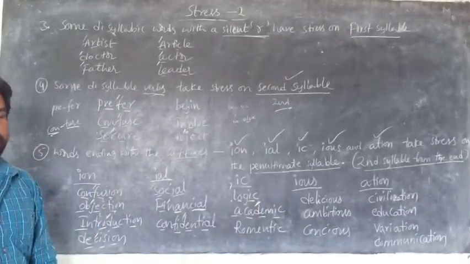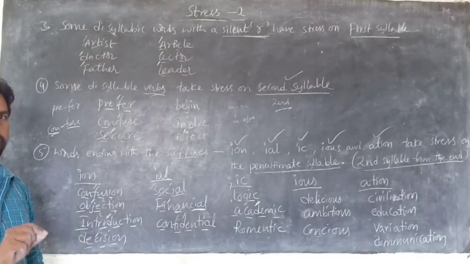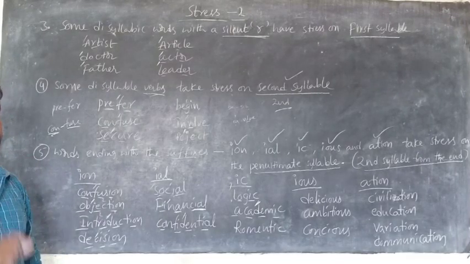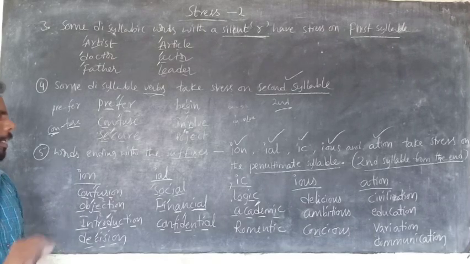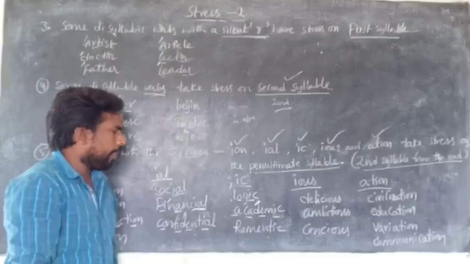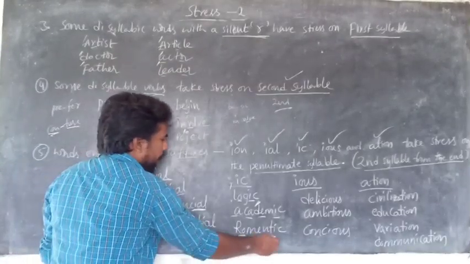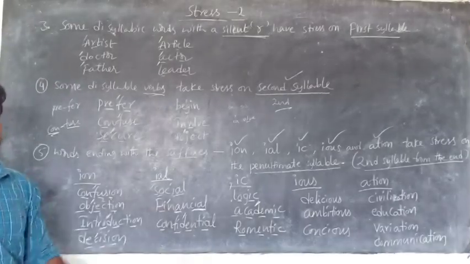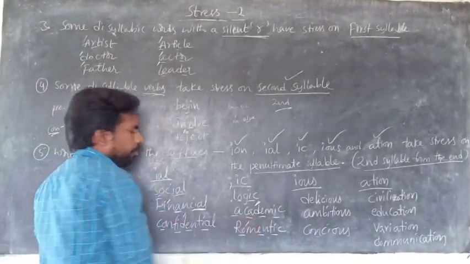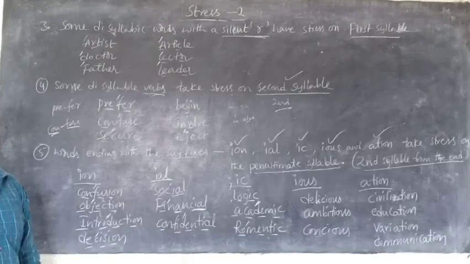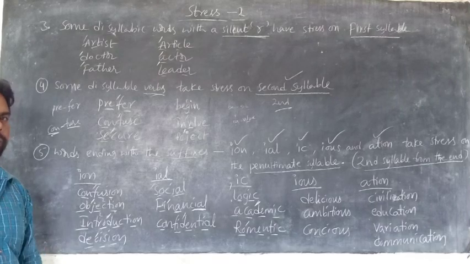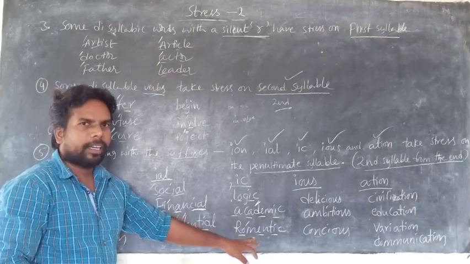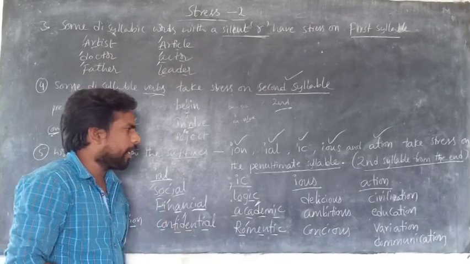Academic. Is it clear? D is the highlighted one. Next one, romantic, a trisyllabic word. What is the second syllable from the end? Romantic, as in a romantic fellow. Here, M is the highlighted one.